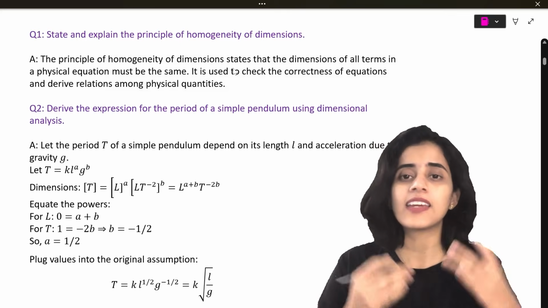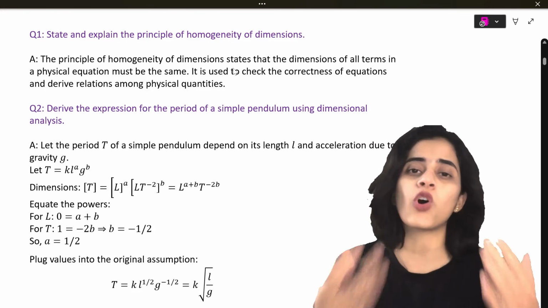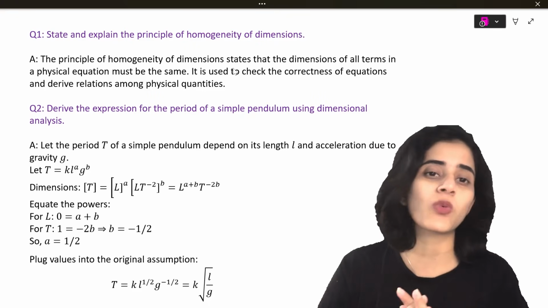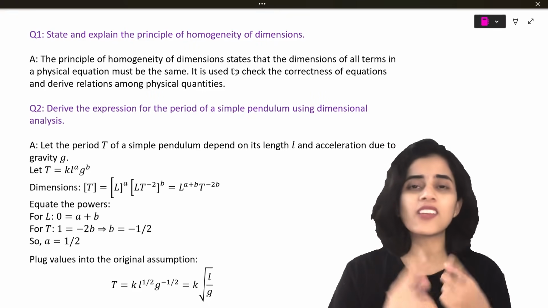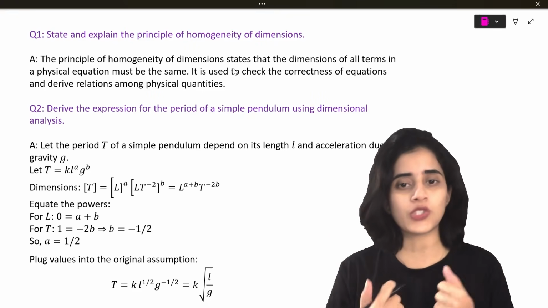So what does it say? It states that dimensions of all terms in a physical quantity should be the same. And it's mainly used to check the correctness of the equations.